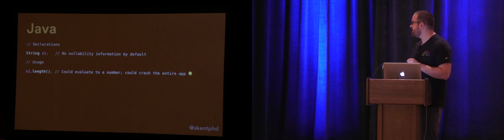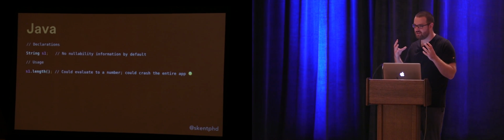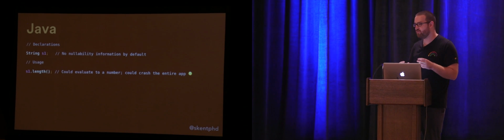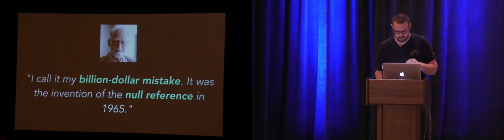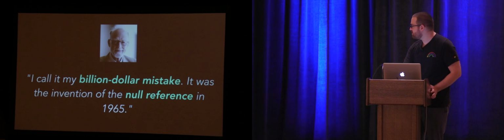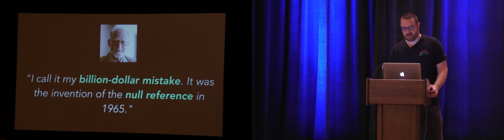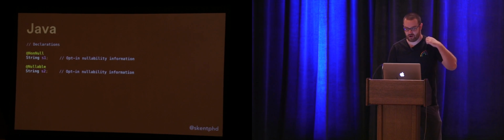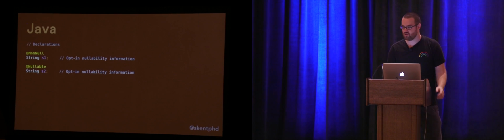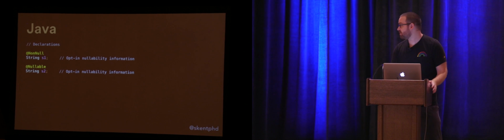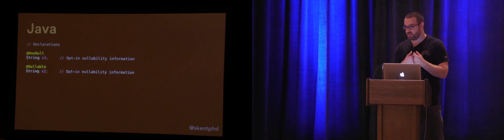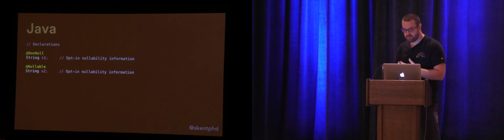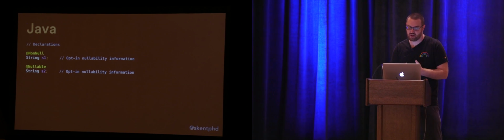And the way we do it is by holding in our heads and reasoning through our code constantly when things could or should not be null. The null reference has famously been called a $1 billion mistake. And so, what we have in Java now to help us work around this issue is annotations. We can annotate something and say, for the purposes of the compiler checks, this is something that I'm going to declare to be non-null, or something I'm going to declare to be nullable.